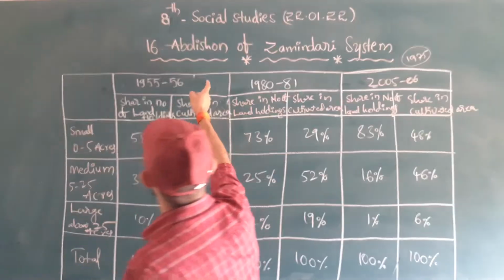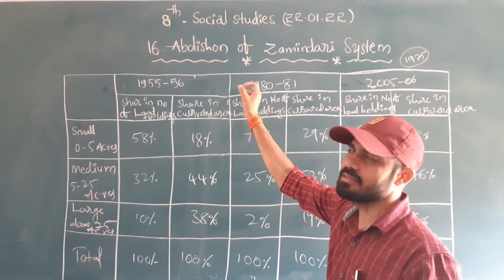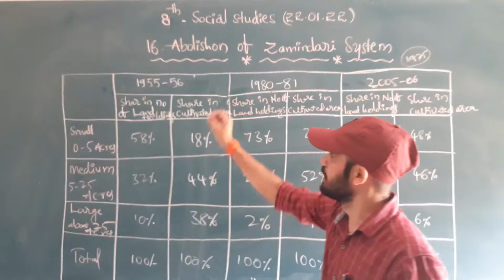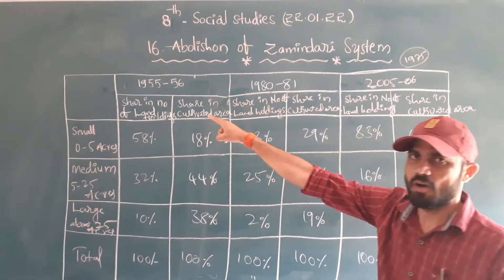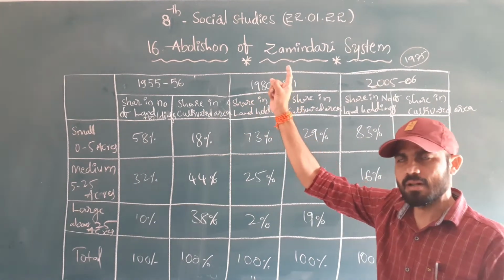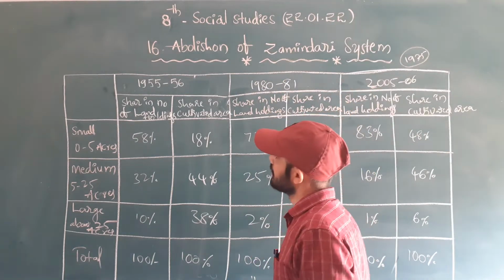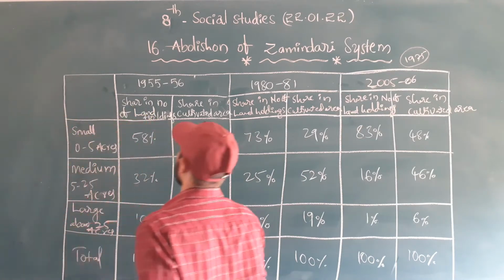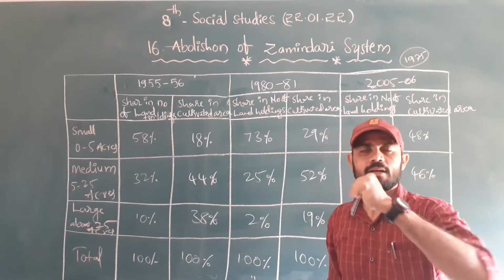This table shows the distribution of lands, those who have land holdings in Telangana and Andhra. This is our title. Here are the respective years: 1955-56, after the abolition of the zamindari; 80 and 81, after the Land Ceiling Act; and nowadays 2005 to 2006. What is given here is the share in the number of land holdings. The share means how many people have the lands.